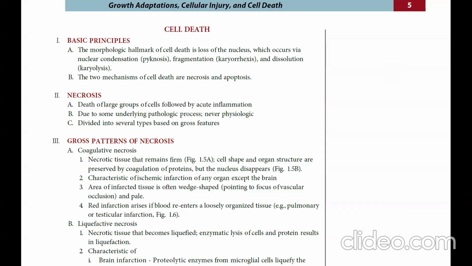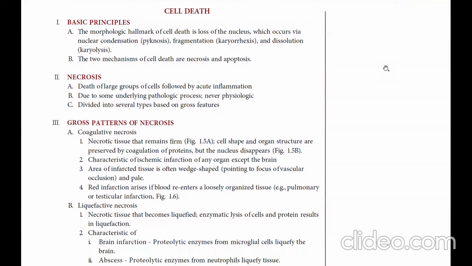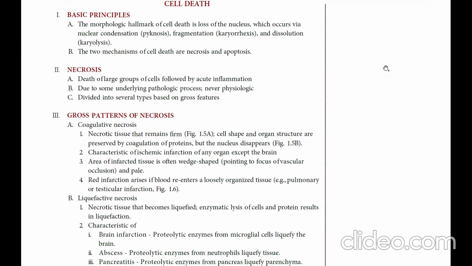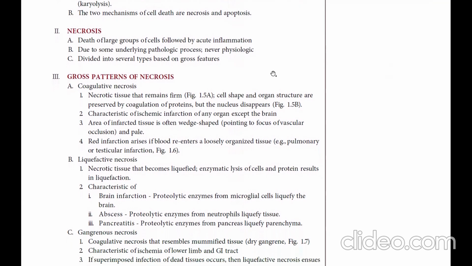Necrosis is death of a large group of cells followed by acute inflammation due to some underlying pathological process. For example, nerve damage or denervation, or ischemia, emboli or thrombosis. Necrosis is divided into several types based on growth features.